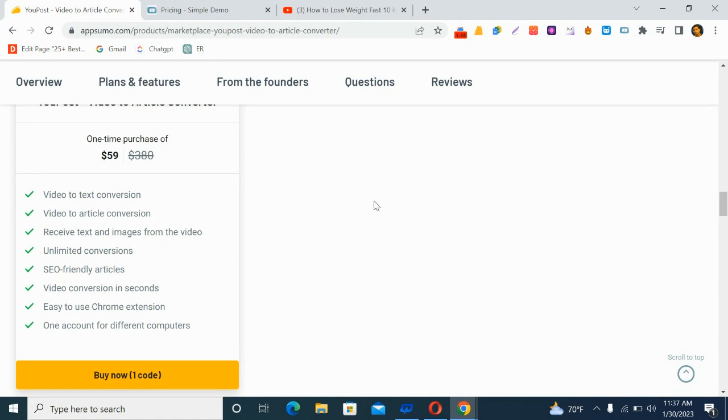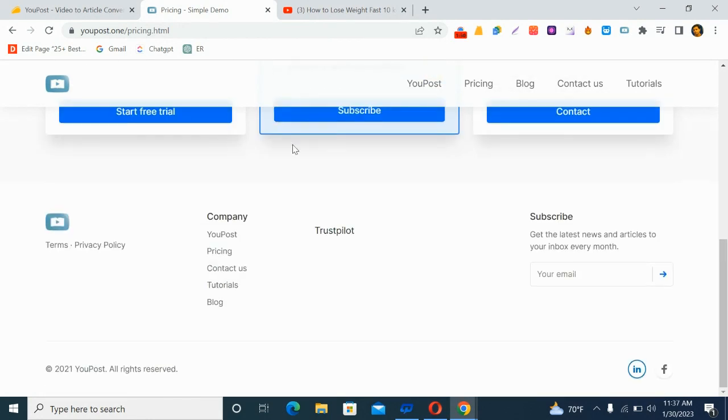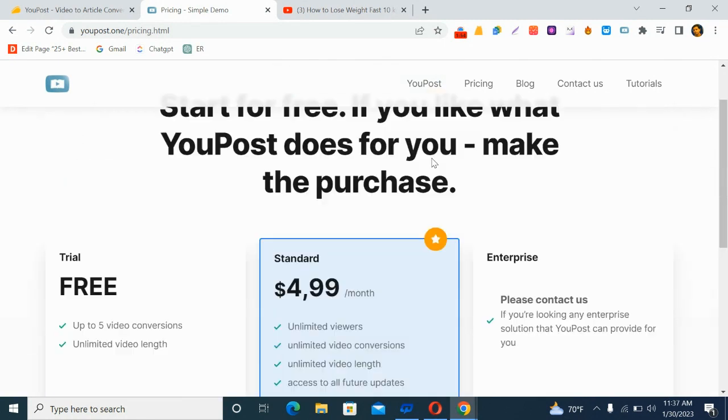Okay, let's see their tools. As you can see, it is $4.99, but you can get it lifetime on AppSumo. So it is just a Chrome extension.